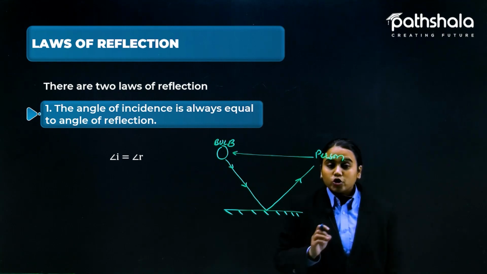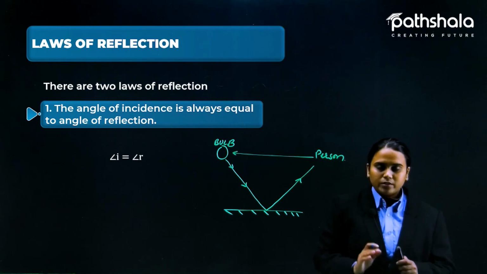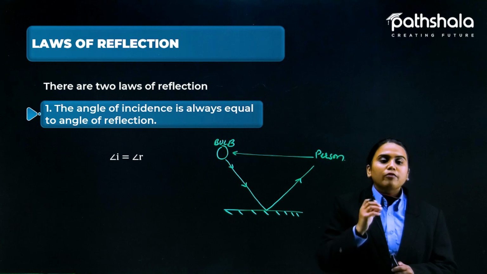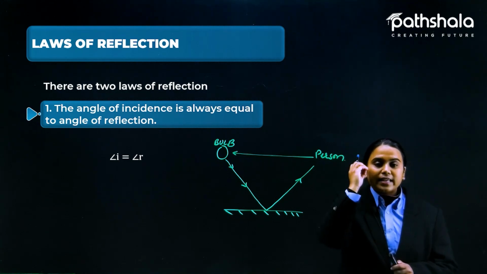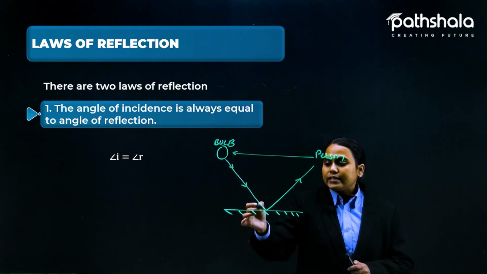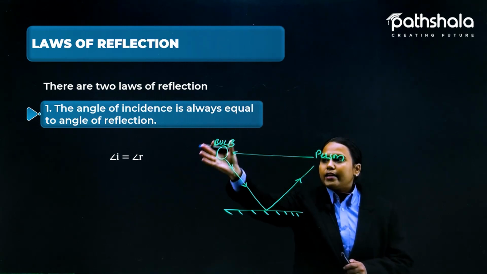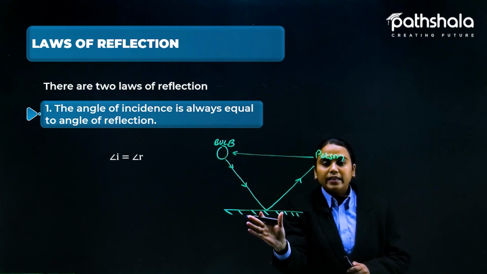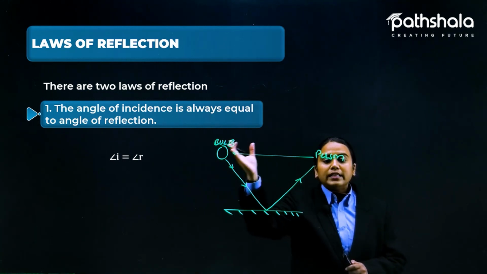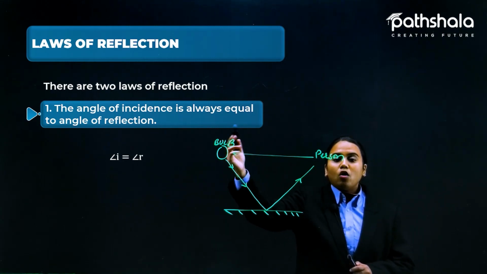That shows us that the light of the bulb is travelling in all directions. The person who is looking here will get some amount of light energy, which is sensed by his eyes. Now if the person is not looking directly at the bulb but at the mirror side, he is still able to see the bulb. Why? Because it is throwing light in all directions.